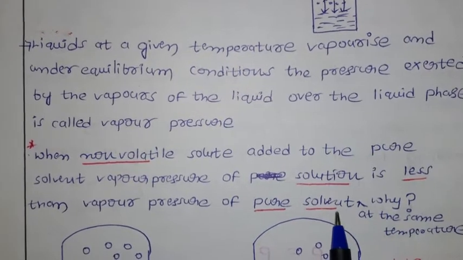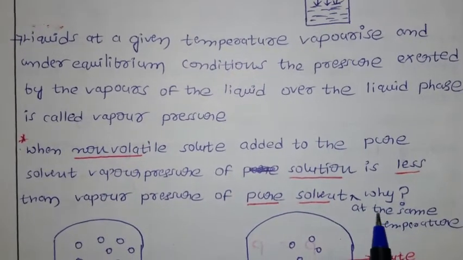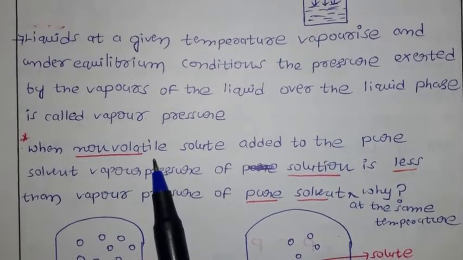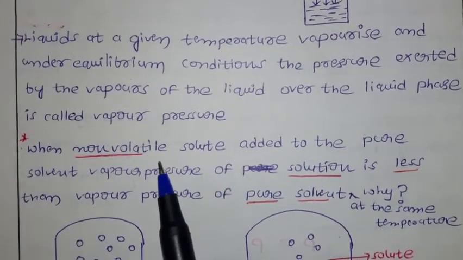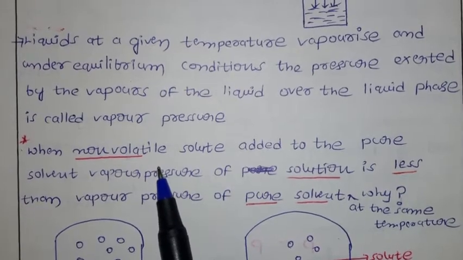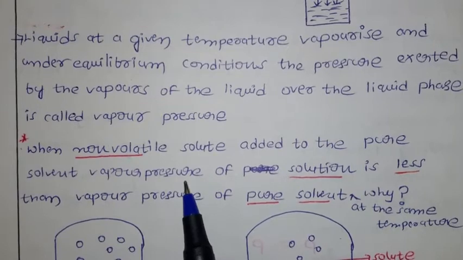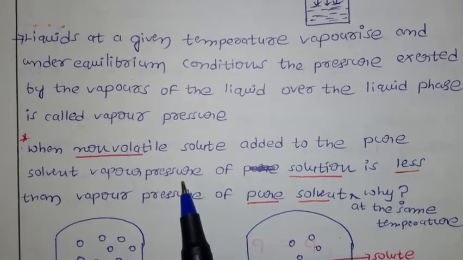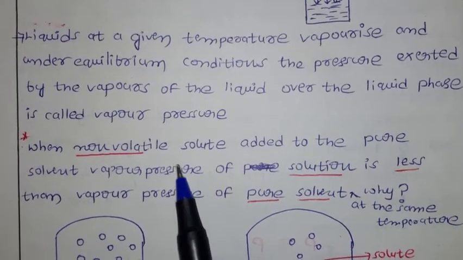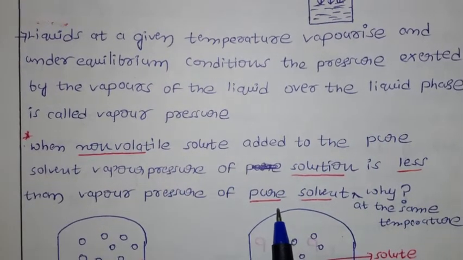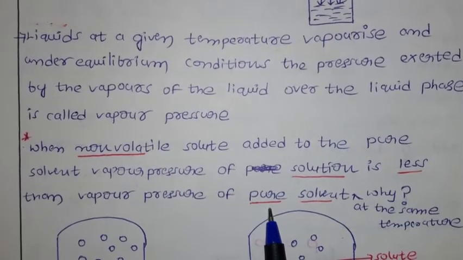Now here, when a non-volatile solute is added to the pure solvent, the vapor pressure of the solution is less than the vapor pressure of the pure solvent at the same temperature. Why? Now we have one question. Here the solute is non-volatile, which means it is not going to vaporize. This solute you are going to add to the solvent, which has a volatile nature, which means it can be vaporized.